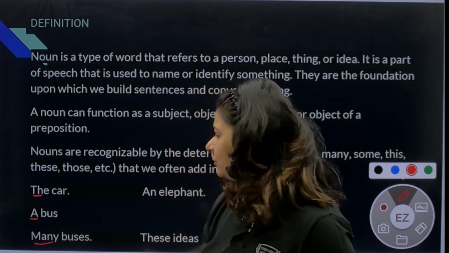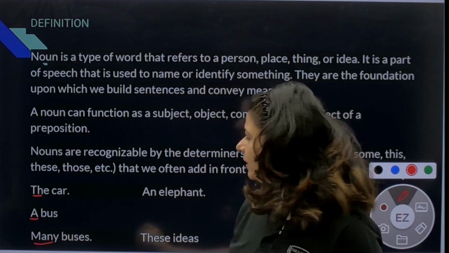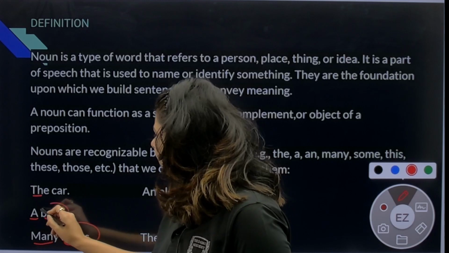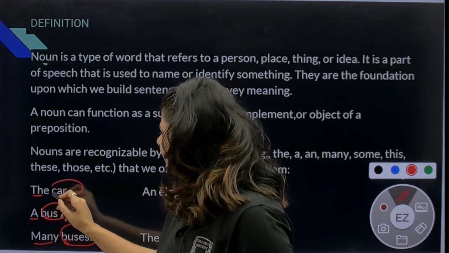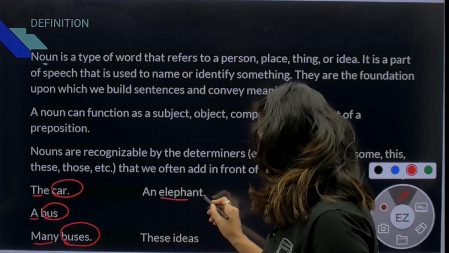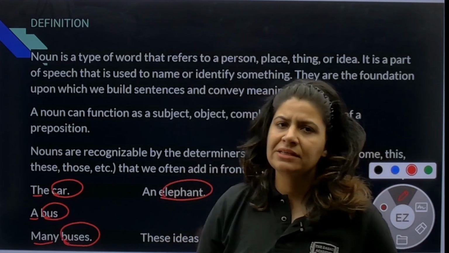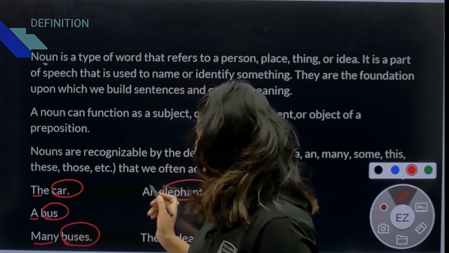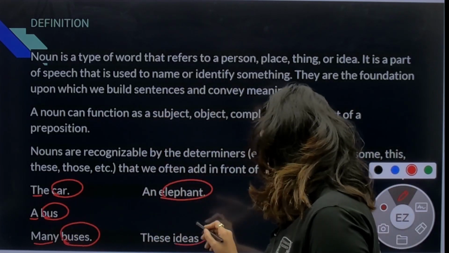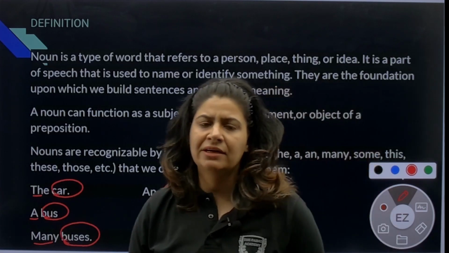Many buses, so many is my determiner here, while buses is my noun. An elephant, elephant is my noun, and an is my determiner, it is my article. These ideas, ideas is my noun, while these is the determiner.